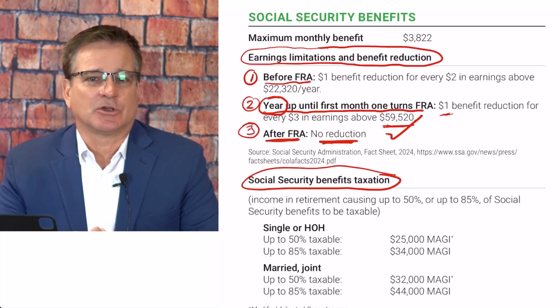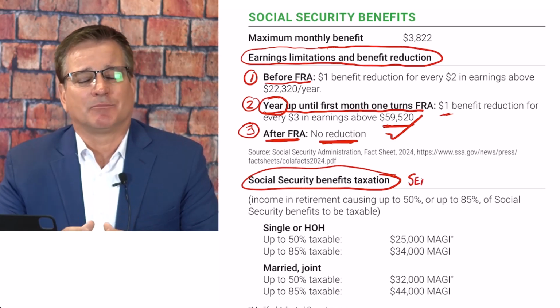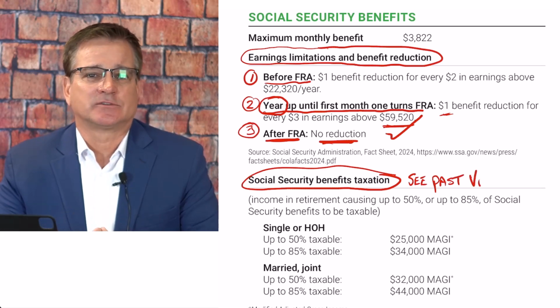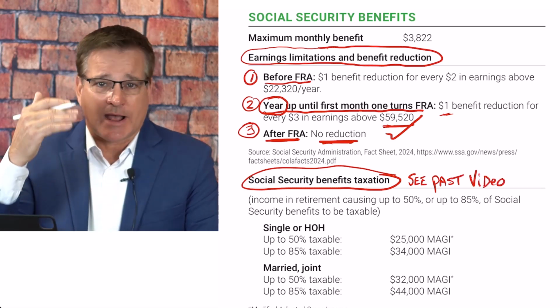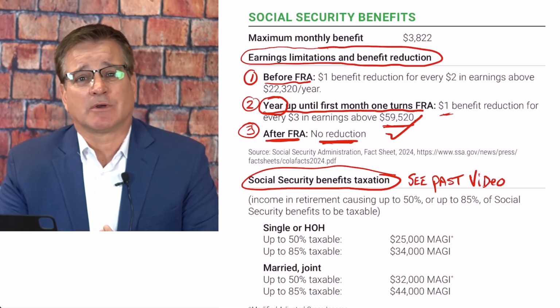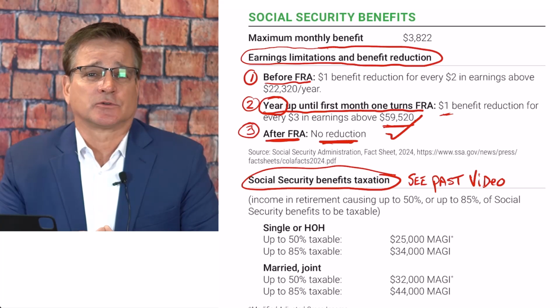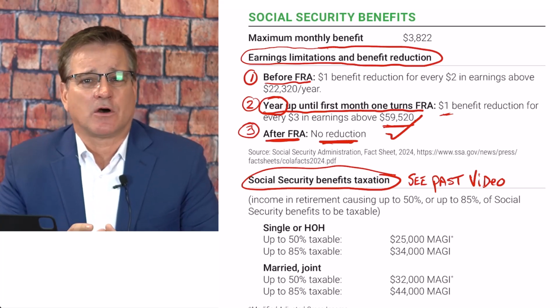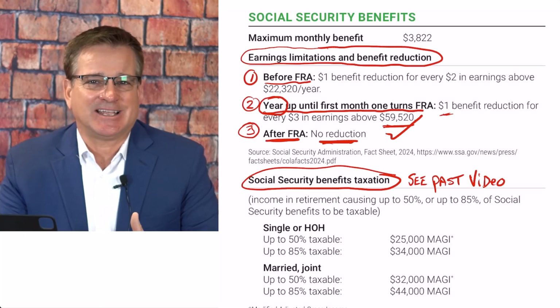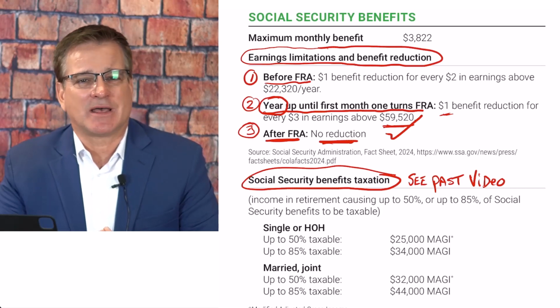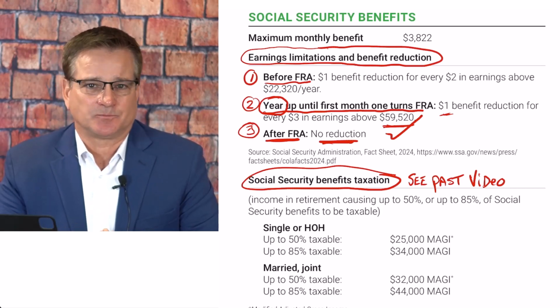I'll list it in the show notes and I'll tell you what video to go to look at, because we did a complete tax planning on the whiteboard video about the taxation of Social Security. So make sure you browse down in the show notes so you can see, and we'll point you in the right direction on that Social Security taxation, which by the way is taxed at the federal level for all but about 10 states. There are still 10 states that actually tax Social Security benefits at the state level.